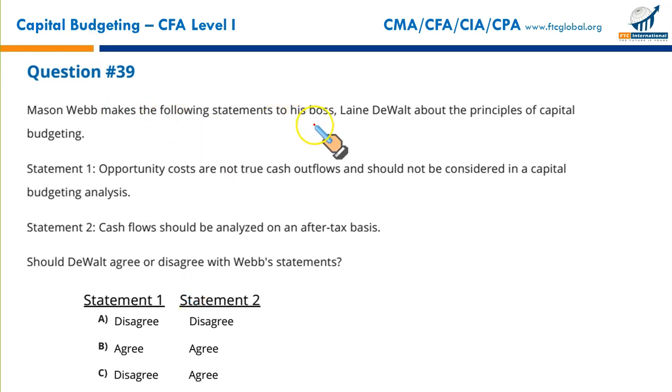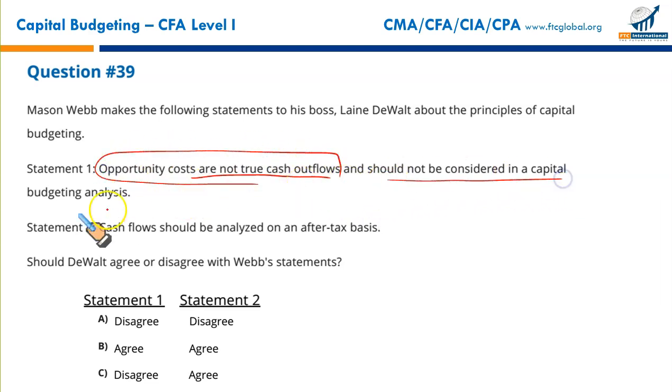Mason Webb makes the following statement to his boss, Lane DeWalt, French name probably, about the principles of capital budgeting. He has made two statements. Statement 1: Opportunity costs are not true cash flows. This is true. Opportunity costs are not true cash flows. They are just hypothetical cash flows for decision-making purposes. So opportunity costs are not true cash flows. This statement till here is fine, and they should not be considered in capital budgeting analysis.